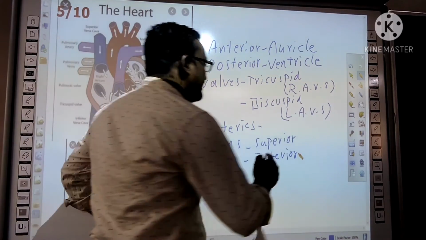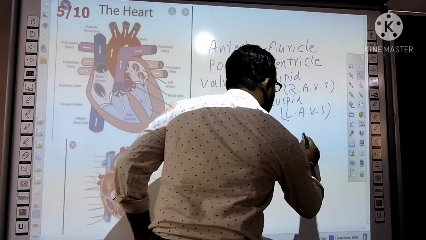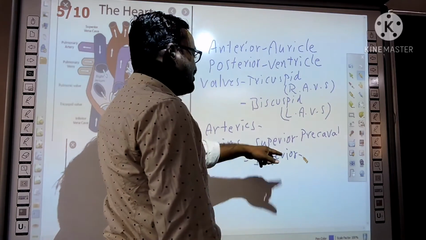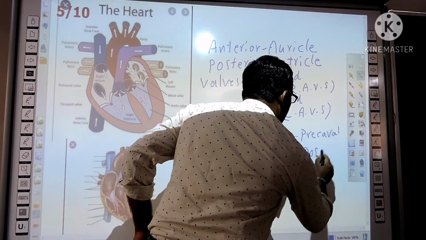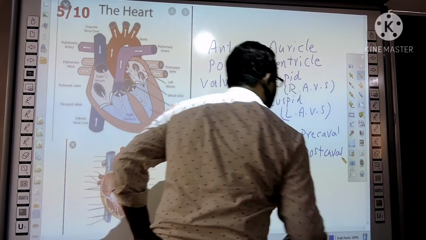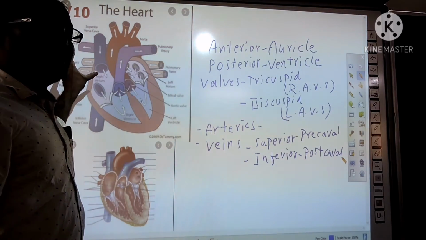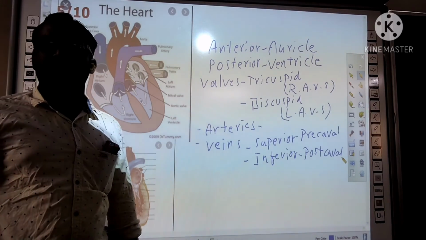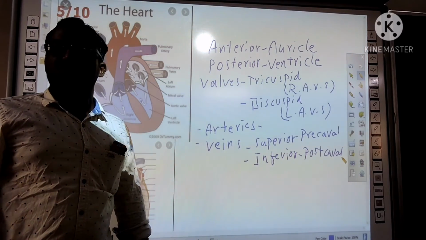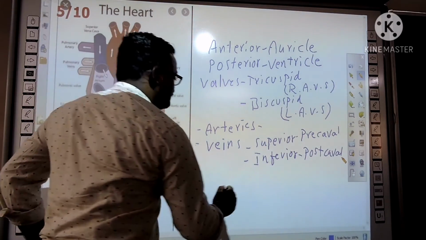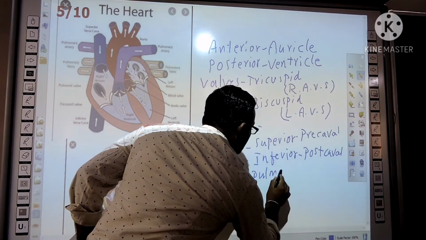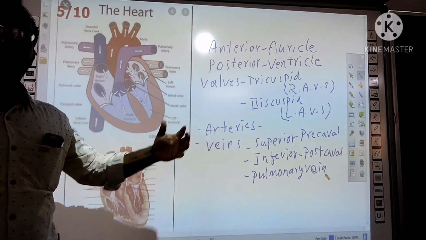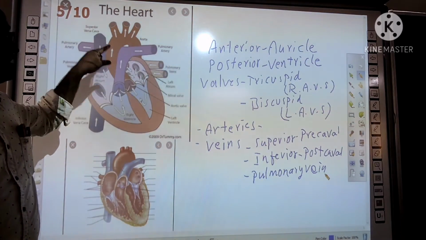The superior vena cava is also known as precaval vein. And inferior vena cava is also known as postcaval vein. So all the veins which bring the blood from body parts are connected to the right auricle. Another type of vein is the pulmonary vein. The pulmonary vein brings the blood from lungs and it is connected to the left auricle.